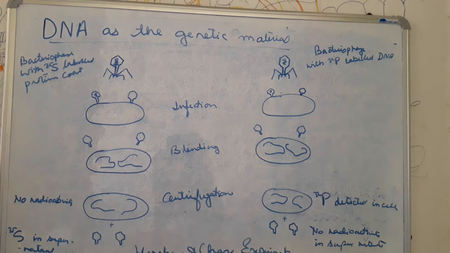Here the culture is constantly agitated so that the bacteria and the virus get separated. If they are separated, only then can the further experiment be conducted. Then next is the centrifugation process. Here the virus particles are completely separated by spinning.